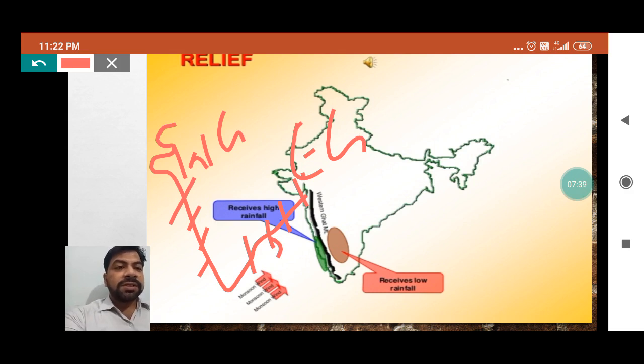Coastal regions never make the climate very hot or allow it to become very extreme, because land-to-sea and sea-to-land breezes blow over there, which we will cover in the next topic. So because of this relief, it has a moderate climate.